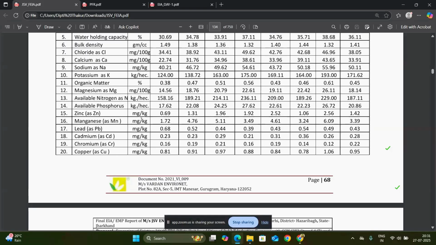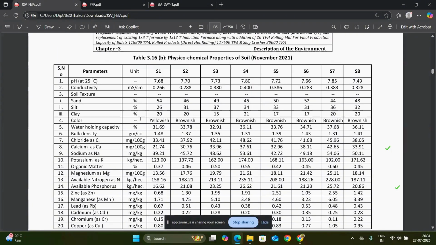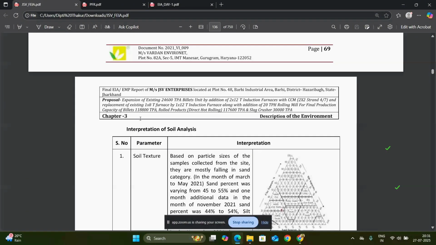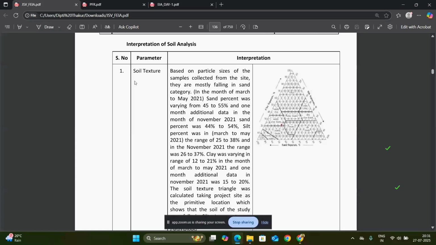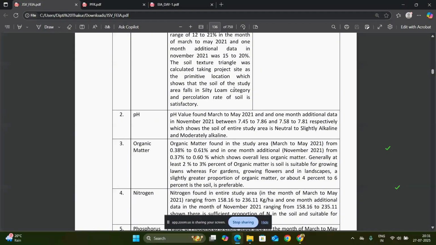So this is the parameter, and on the basis of the physicochemical properties of the soil, the interpretation is again done. Here you can see in the interpretation section, they compare the soil texture, they compare the pH.